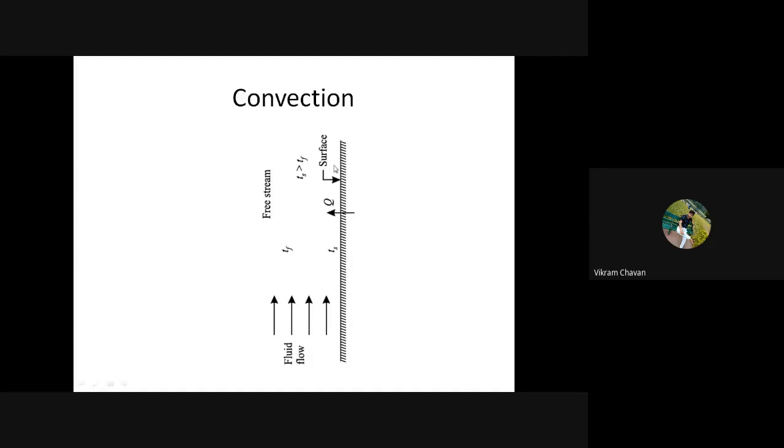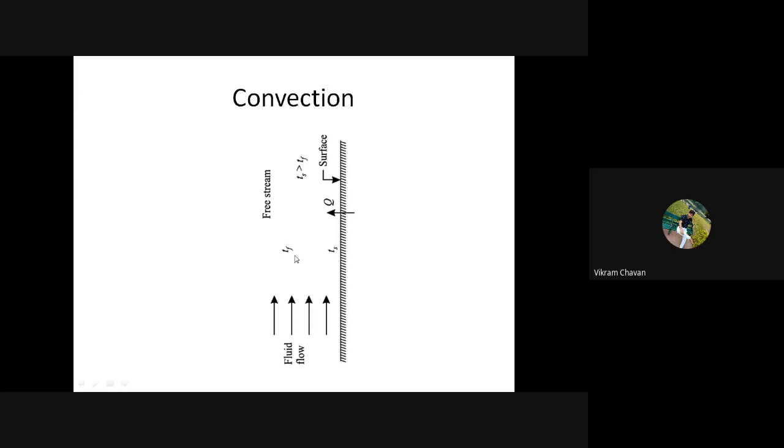Consider that this plate is maintained at temperature Ts, which is greater than T. Temperature Ts is the temperature of the plate, or the surface temperature of the plate, which is maintained at a higher temperature than the surrounding air temperature or surrounding atmospheric temperature.